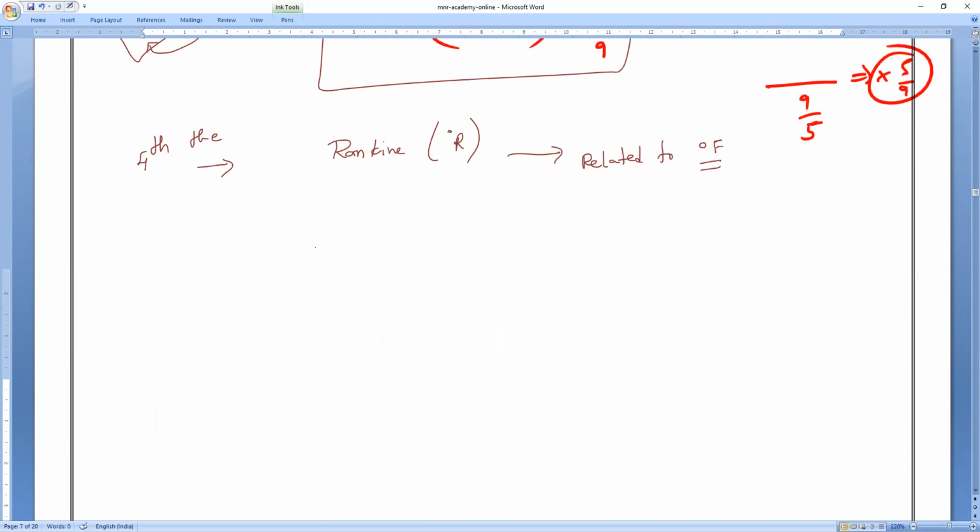So if you want to find the Rankine scale, remember: 1 Rankine is equal to degree Fahrenheit plus 459.67. Is it okay, Mari? Understood? All of you? Next, 1 degree Fahrenheit is equal to Rankine minus 459.67. So this is converting from Rankine to degree Fahrenheit.